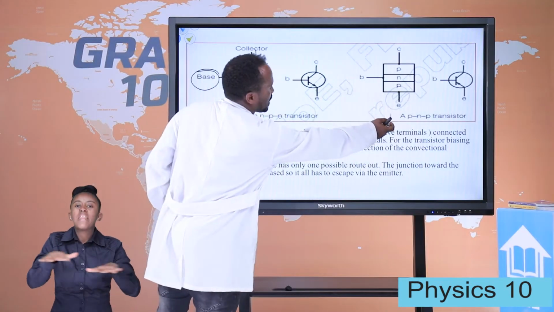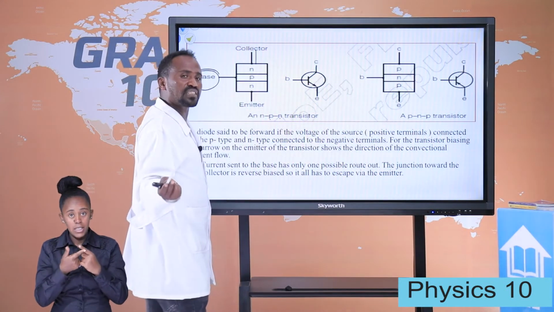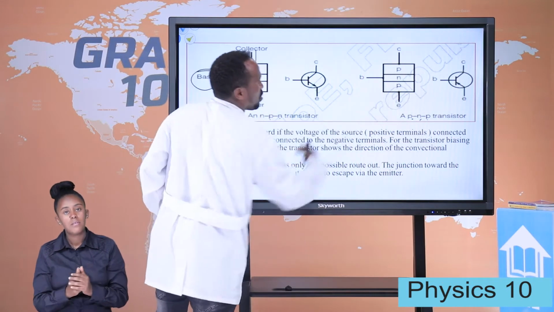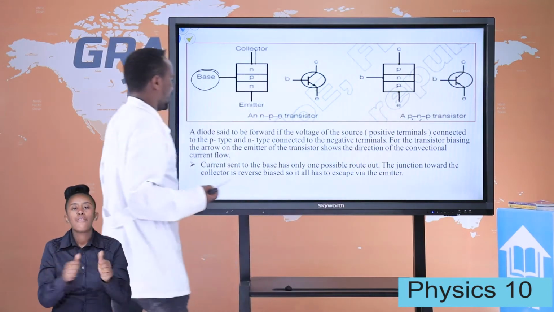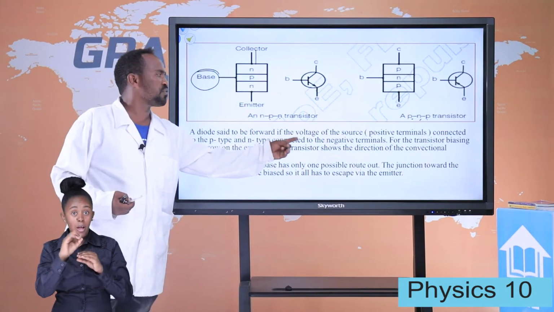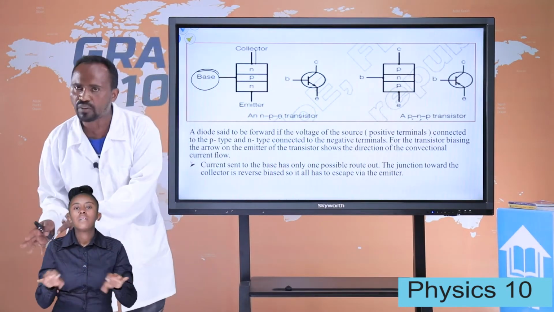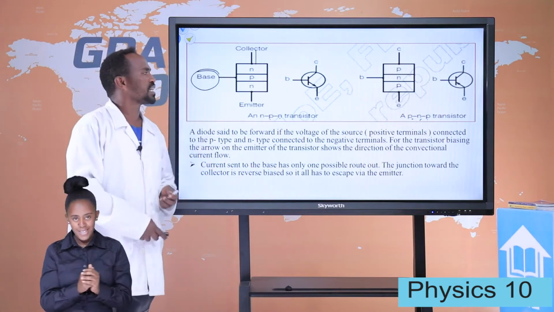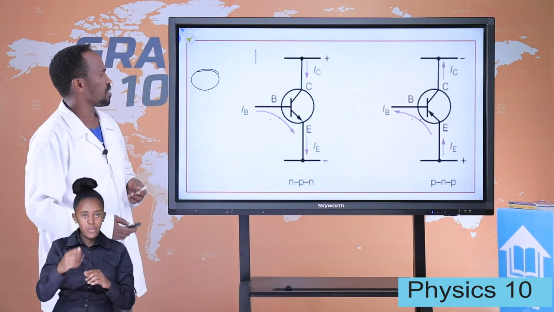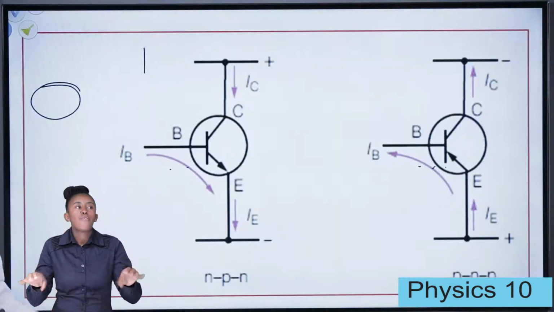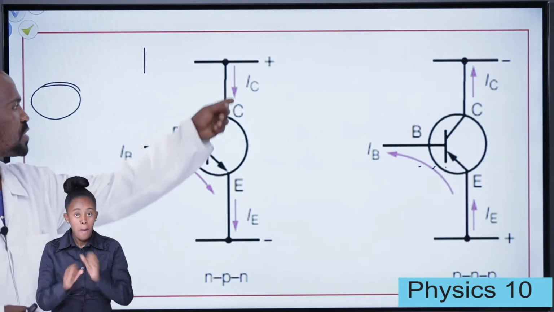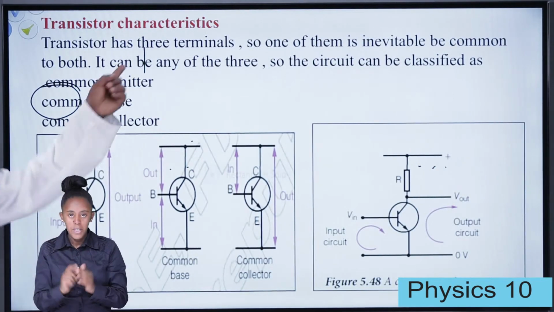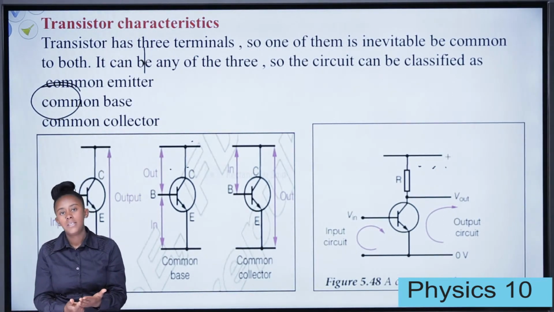And this is the second transistor. We say that two types of transistors are there. PNP transistor. Here is the symbol. Here is how the current flows. A diode is said to be forward biased if the source voltage is connected to the positive terminal of the P and the negative terminal to the N type. This is how the current flows: this is the base, this is the collector, from the collector to the base, from the base to the emitter. Then, let's see about transistor characteristics.